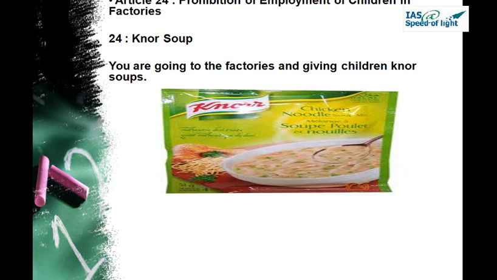Article 24. 24 is N and R, and our picture for that is Nor. Okay, Nor soup. It talks about prohibition of employment of children in factories. So Nor soup, now somehow we have to relate it with the employment of children in factories. Now what you are doing, you are running a good society or an NGO for the children. So you are going to the factories, you are seeing the condition of the children who are working there. You are giving them the Nor soup to eat. Okay, and they are feeling very happy about that, the children. So Nor soup, we are relating it to the children who are working in factories.